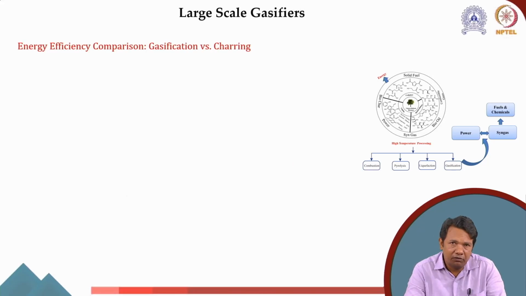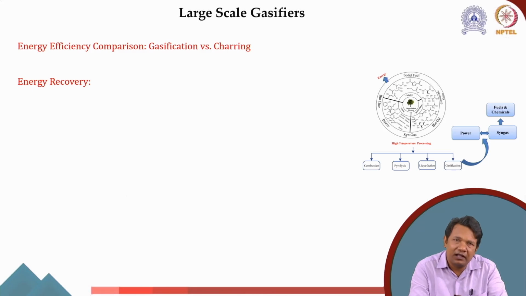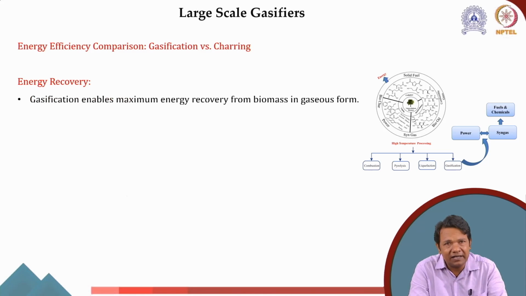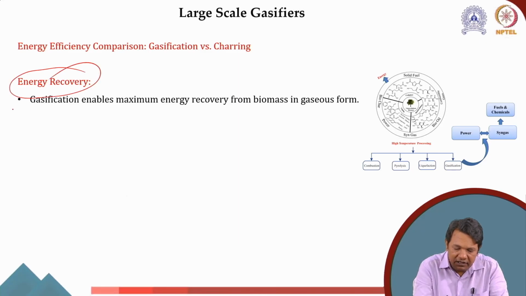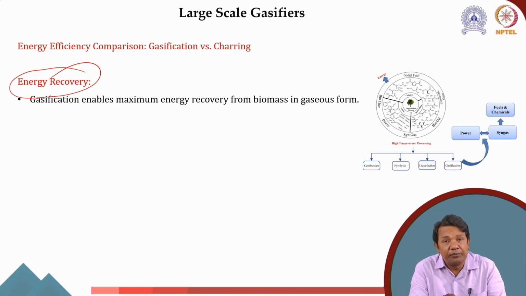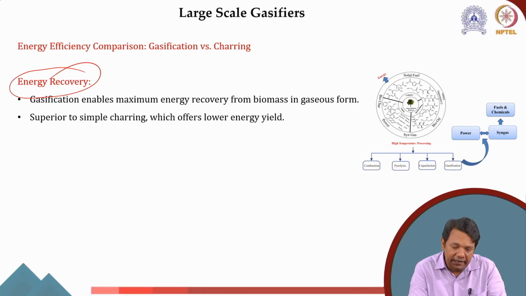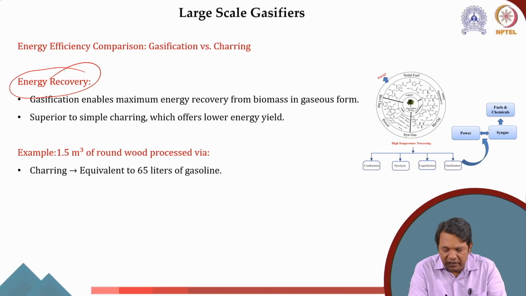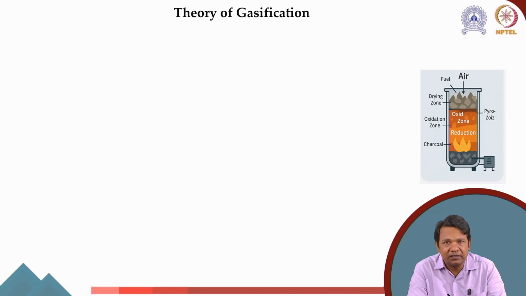As I said, charring gives around 35 liter equivalent of gasoline, whereas gasification gives the 135 liter equivalent of gasoline. So energy recovery in gasification is one of the best ways to recover energy compared to briquetting and charring, and of course that makes it superior to charring. I have shown this example earlier, but just to repeat, the point here is: what is gasification?